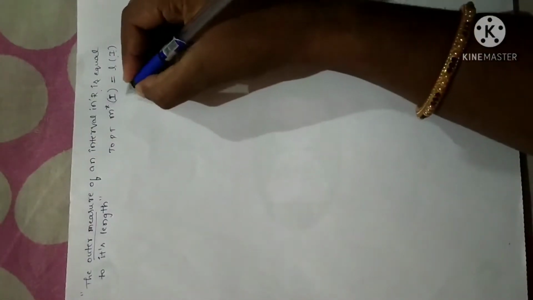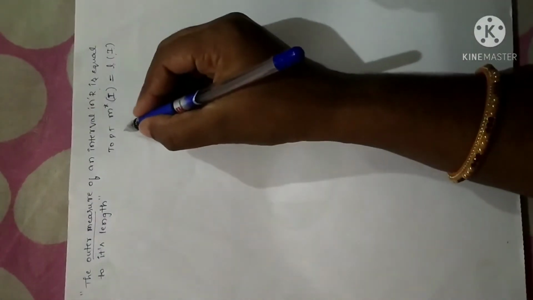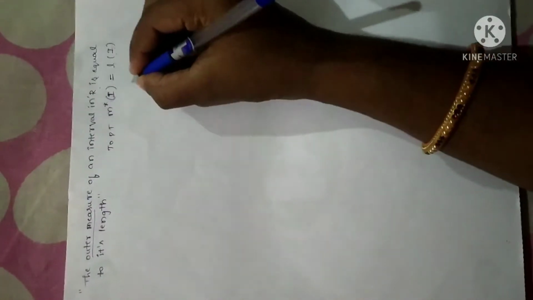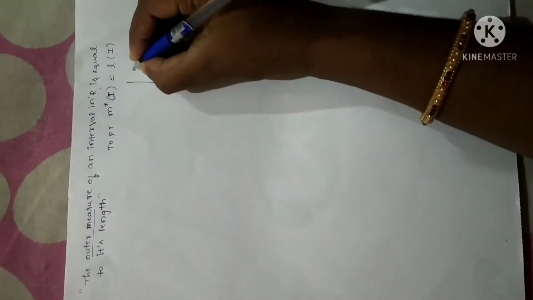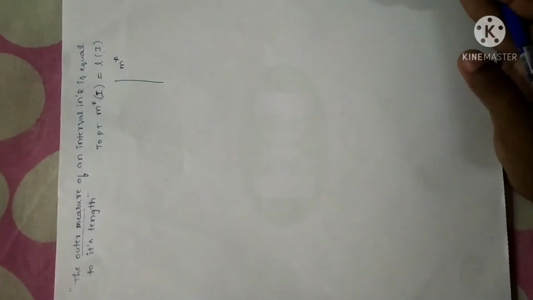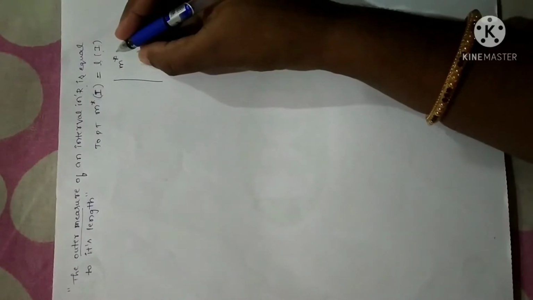Fine. Now before getting into the theorem, let me revise the concepts where we have already studied the properties of outer measure of a set. Right? The seventh property says that m star is translation invariant. M star is none other than an outer measure. Please go to the previous video. I have explained clearly while explaining the translation invariant property of an outer measure.